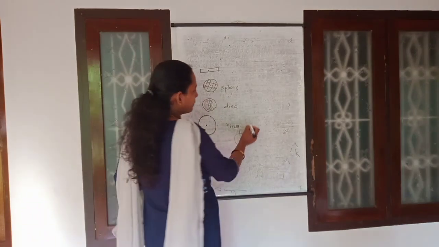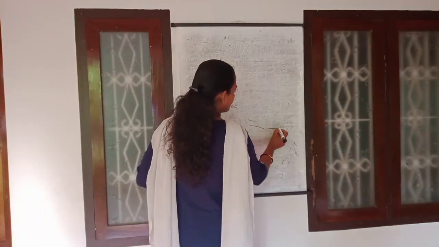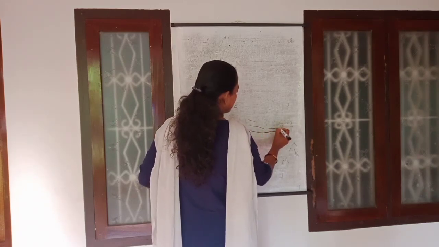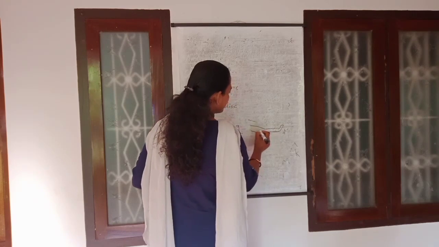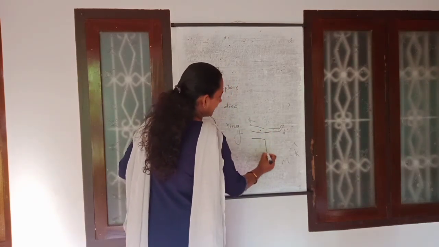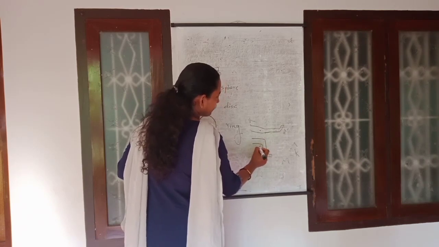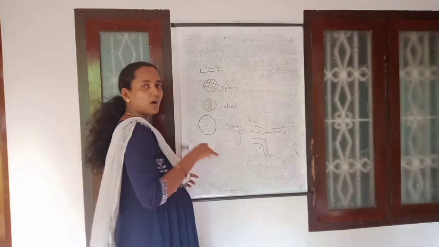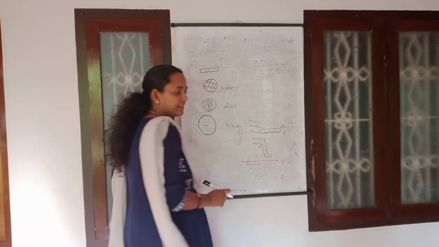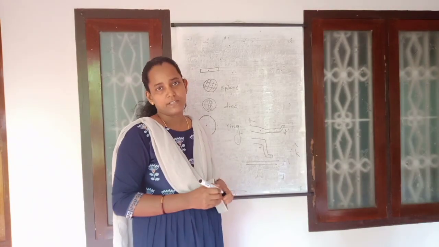And in another way, suppose you are sitting and suppose you stretch your leg like this. In this situation, your center of mass is inside your body. But when you bend your leg like this, in that case, the center of mass is shifted to another point outside the body. So there are different situations like that. That means the center of mass of a body becomes sometimes inside the body or outside the body itself.